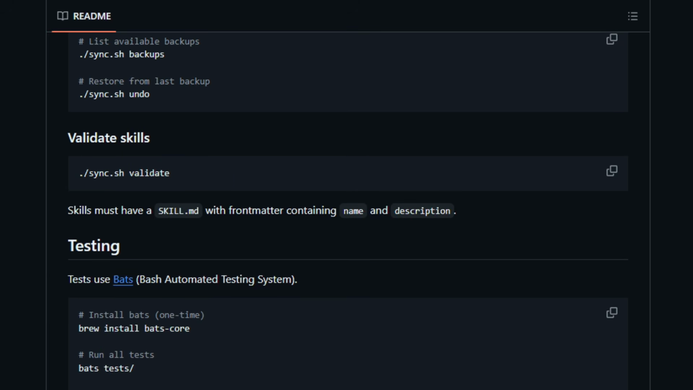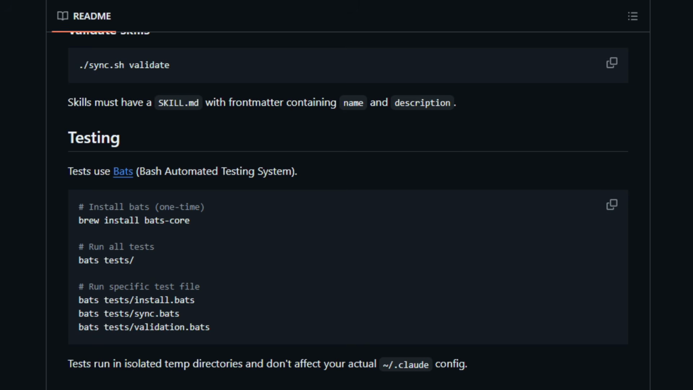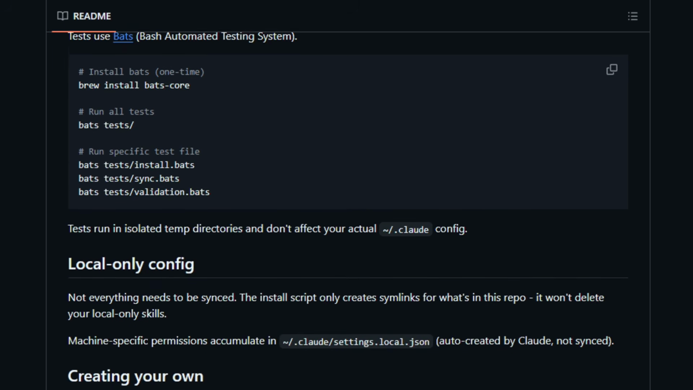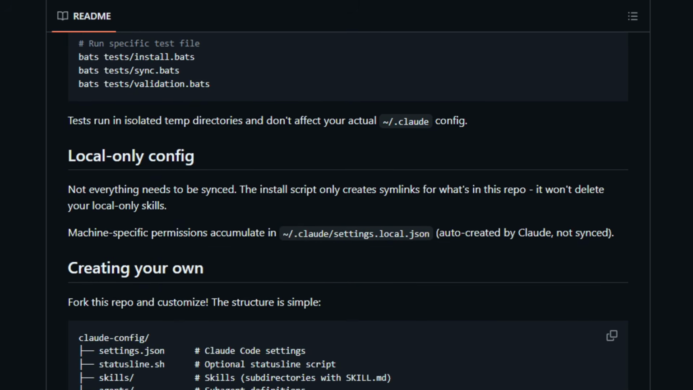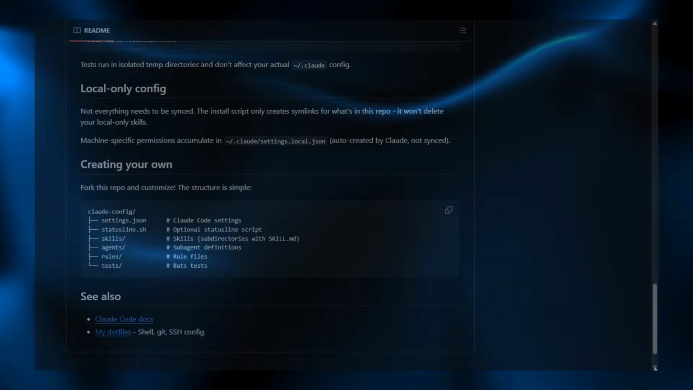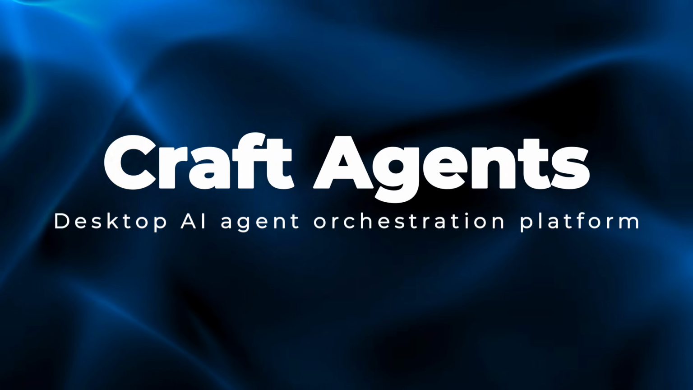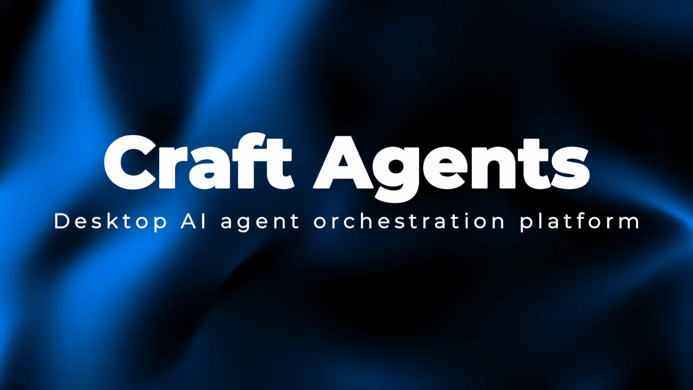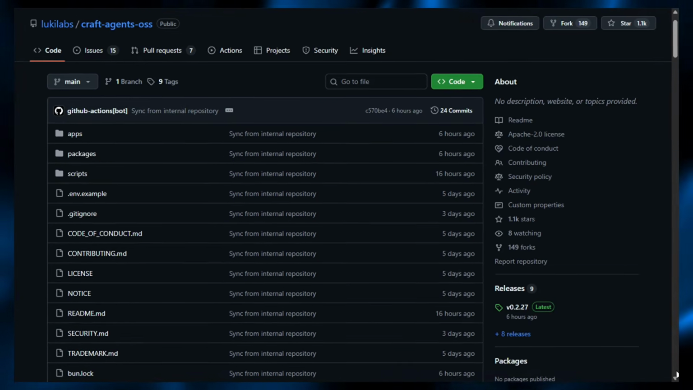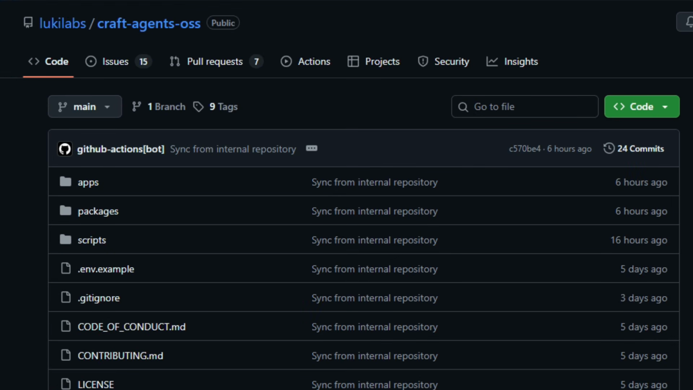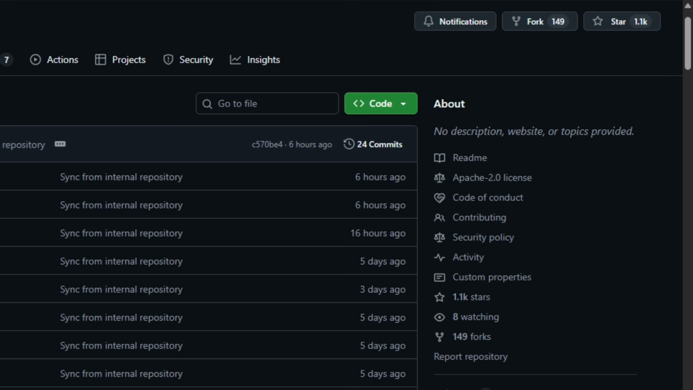This lets developers standardize and extend Claude Code workflows with a structured config they can sync and reuse. Try cloning Claude-Config and customize your own agent setup. Project number 10. Craft Agents, Desktop AI Agent Orchestration Platform. Craft Agents is an open-source desktop application and agent framework that helps developers work with AI agents through a graphical interface instead of command-line text only.